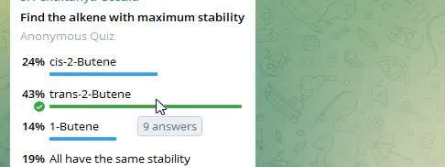Both cis-2-butene and trans-2-butene are disubstituted, while 1-butene is monosubstituted, making 1-butene the least stable of the three. So answer is trans-2-butene.